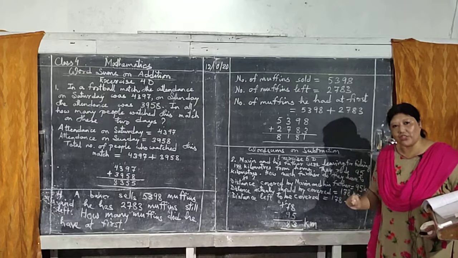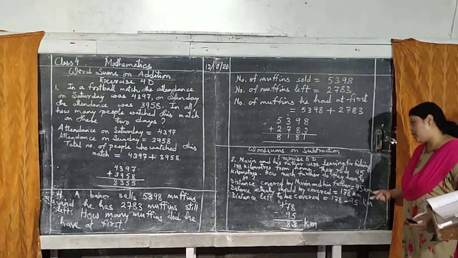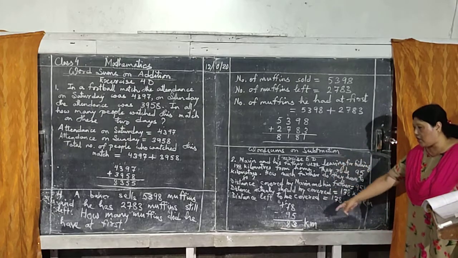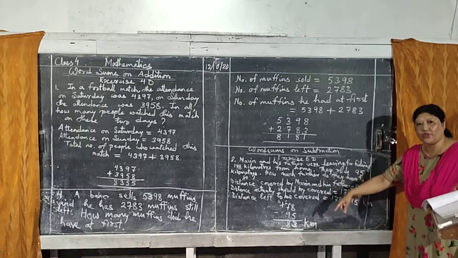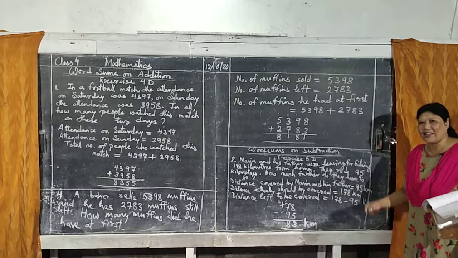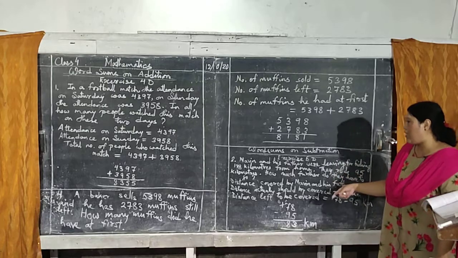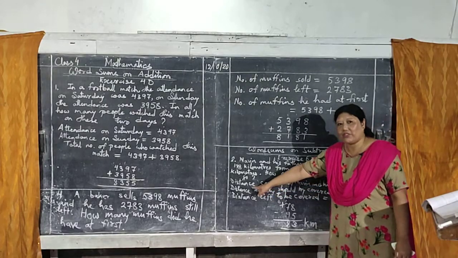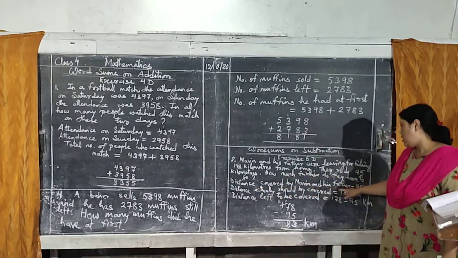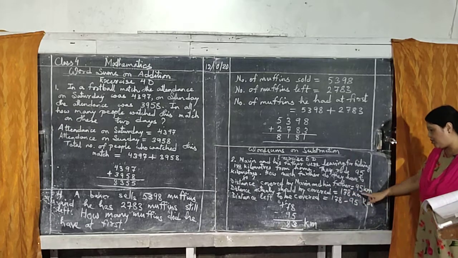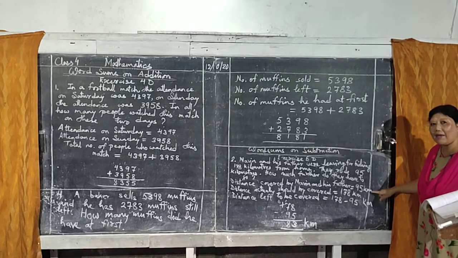In between you can put equal to sign, like that also it will do. The main thing is what are you going to do, whether you are subtracting or adding, that is important. But here I have written like this because it is about distance. So distance covered by Naveen and his father equal to 95 kilometer. Km means kilometer, so short form I have written here.